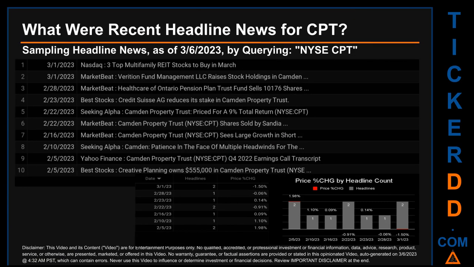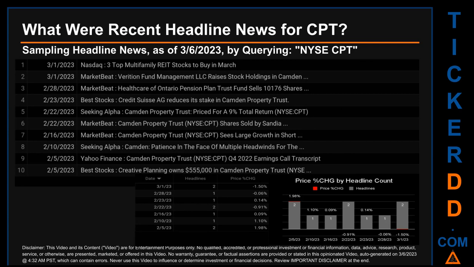What were recent headline news for CPT? Today, Monday, March 6, 2023, I sampled one of our news aggregators for latest headlines for this ticker. I did so by searching specifically by a keyword that may appear, broadly, in the title or the body, of discoverable news articles. The keyword that I used was a combination of the exchange and the ticker symbol, NYSE, CPT.